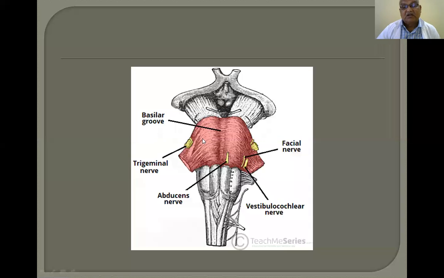Now this is the pons. It is transversely striated because of underlying fibers going into the cerebellum from the pontine nuclei. From the cerebrum, fibers come and end in the pontine nuclei. From the pontine nuclei, some fibers arise and go into the cerebellum. Because of this transverse direction of the fibers, the pons is transversely striated. This is the ventral surface of the pons.